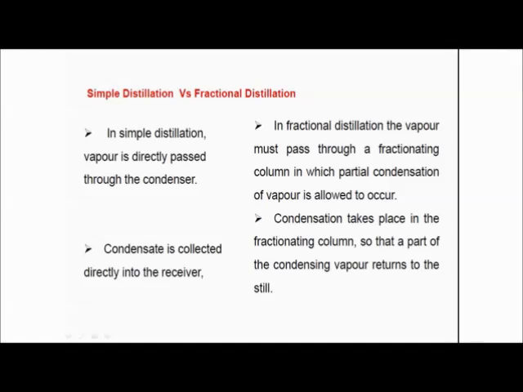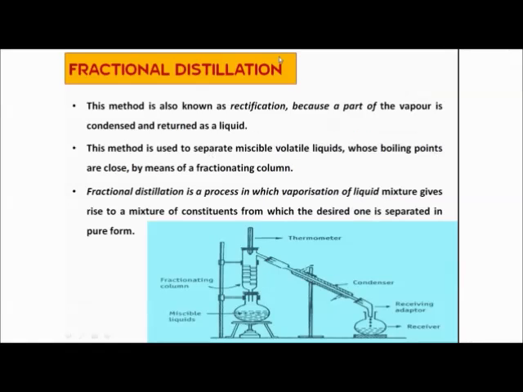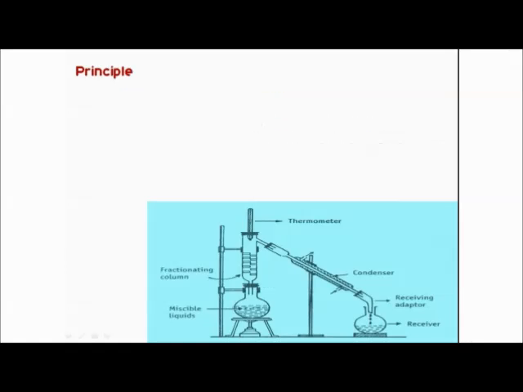But in fractional distillation, the condensation takes place in the fractionating column, so that a part of the condensed vapor returns to the still. This is the still, right? It may come back because it has condensed here. After condensation, it becomes liquid and can pour back into this still, right?